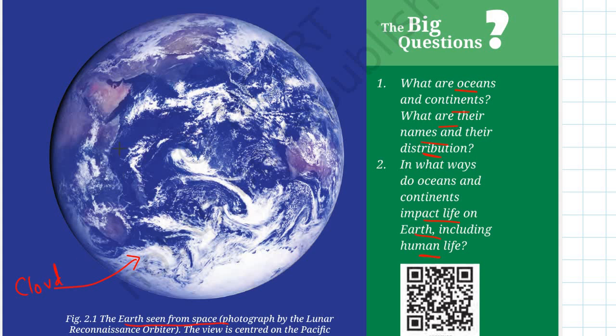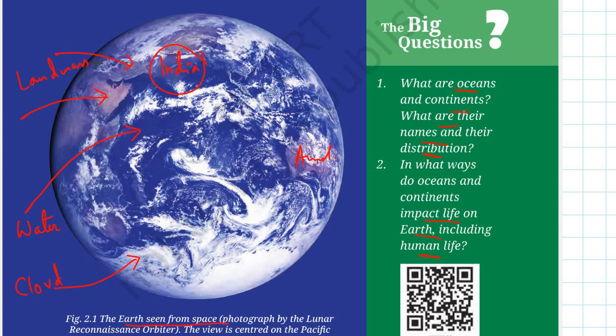Next, what do you see? This blue color. This is the water of Earth. Next, you see this sandy color here. Even this is our country, by the way, India. You can see India over here. And this sandy color over here is Australia. And so this is basically land mass.